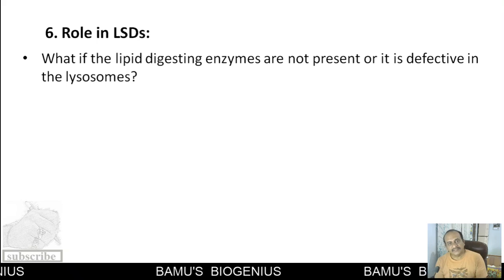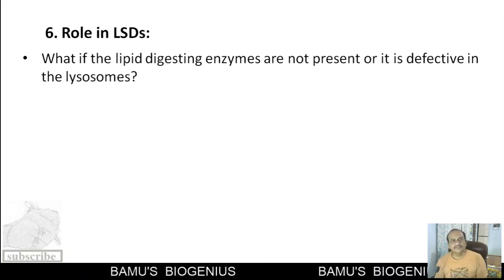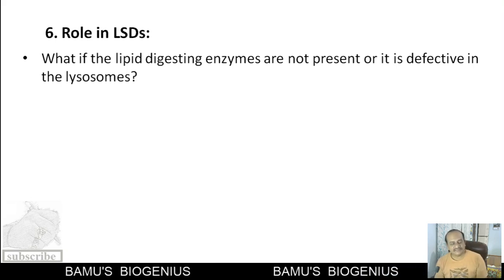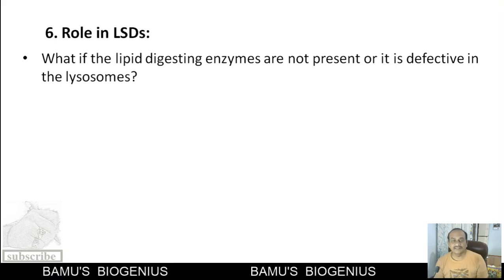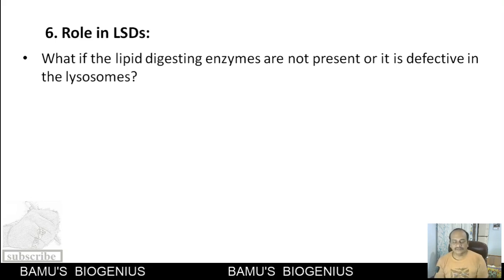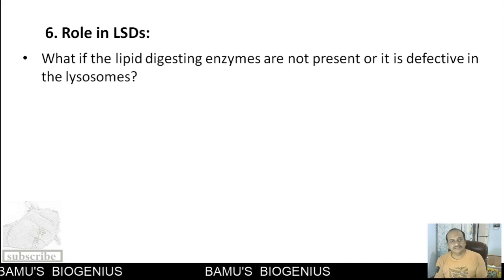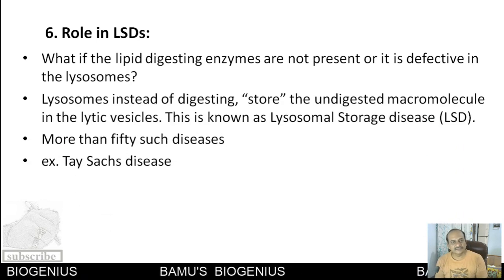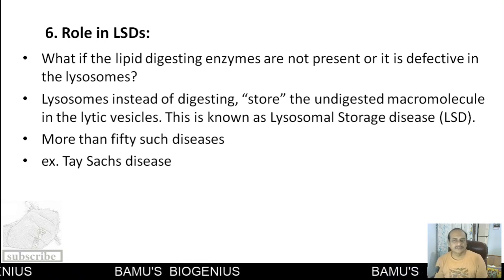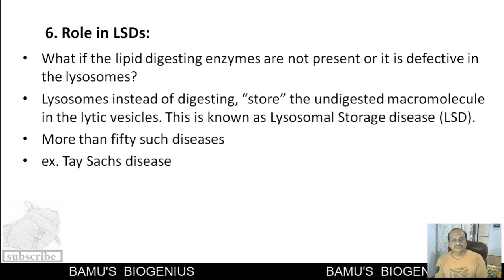There may be an absence of that particular digestive enzyme, or even if that enzyme is synthesized, it may be inactive. Because of that, instead of digesting the respective macromolecule, the lysosome will start to store that undigested macromolecule, and this is known as lysosomal storage disease, or LSD.